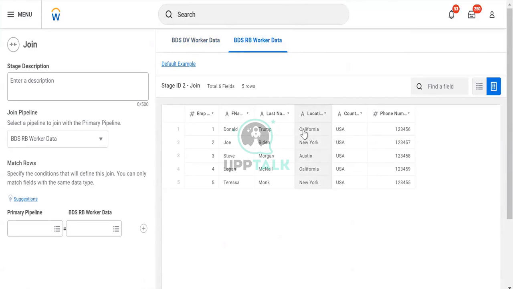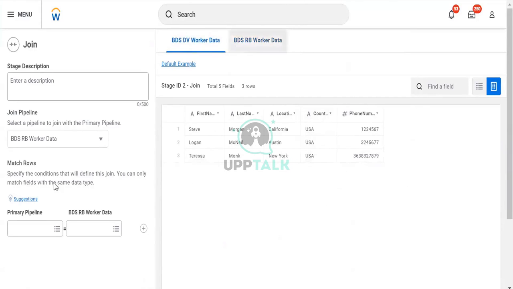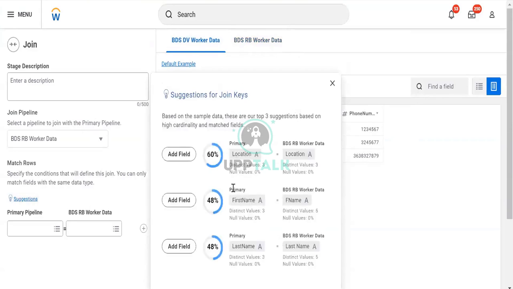I think it's the same, yes, but it has to find the match. Basically, it's 60% matching because 3 distinct values are over here and 3 are over here, but the data rows are different. Here there are 3 rows and here there are 5 rows. I can do it from primary location, but location can be the same.